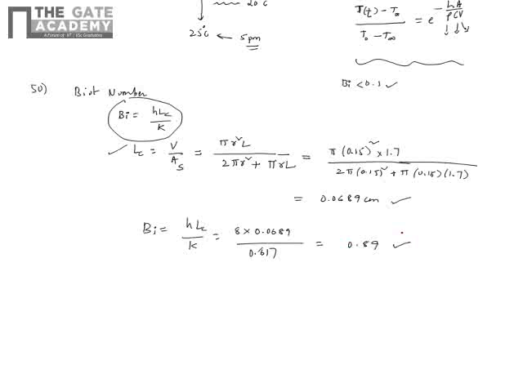Now this is a higher value. So the first bit is 0.89, and the answer option is C. Going by the theory, this will not be a case of lumped analysis because the Biot number has to be less than 0.1. The lower the Biot number, the better your lumped model approximation, because a low Biot number means thermal conductivity is very high.